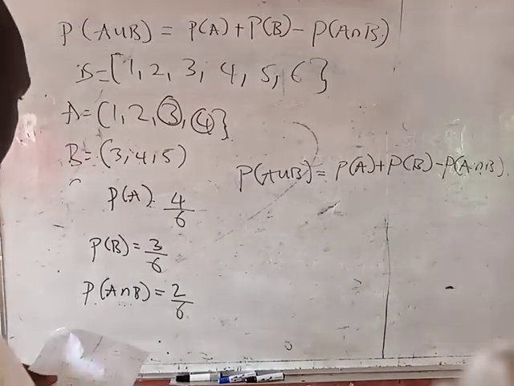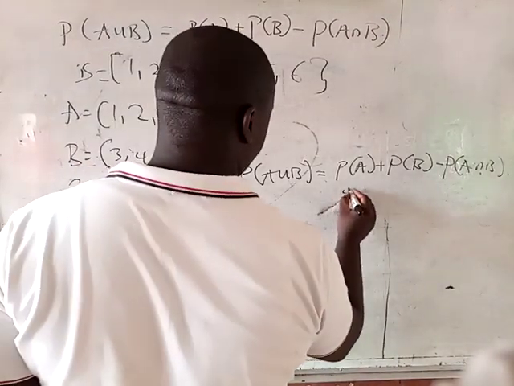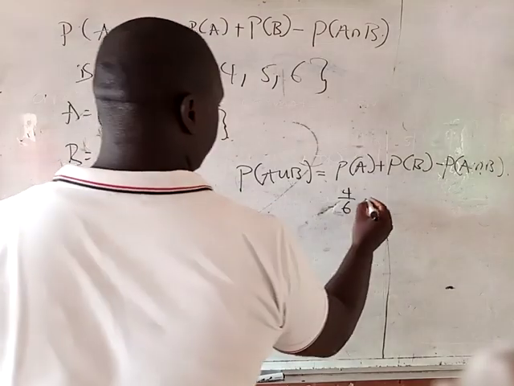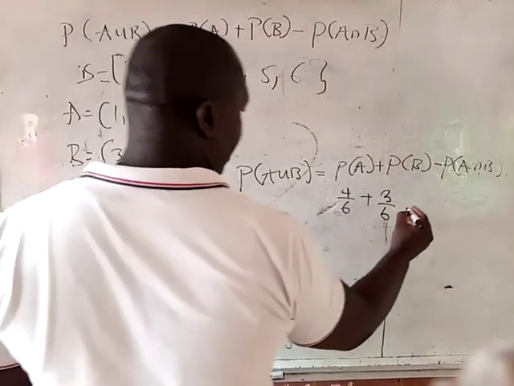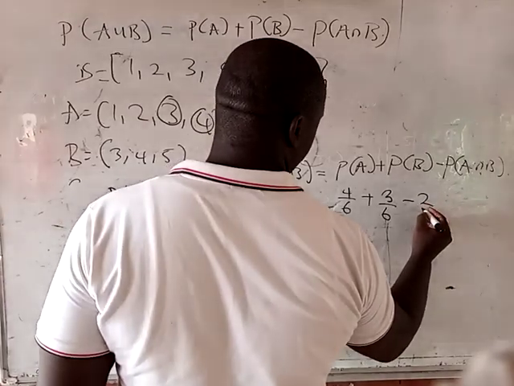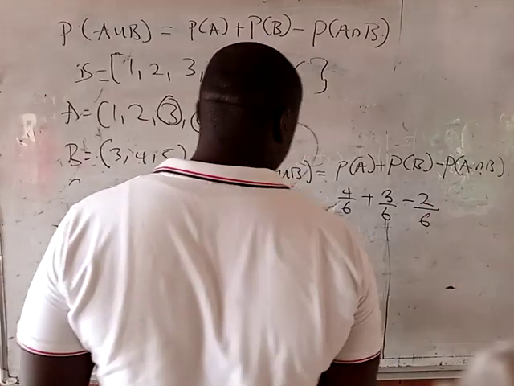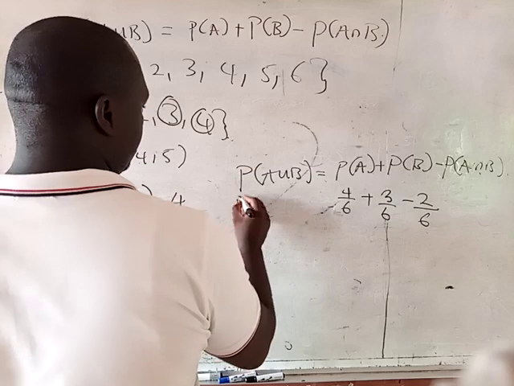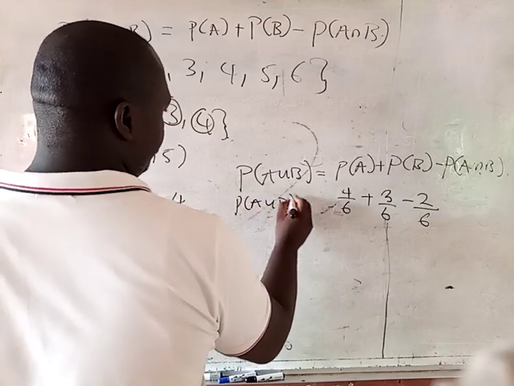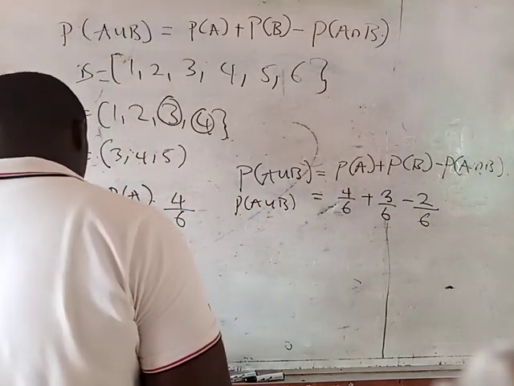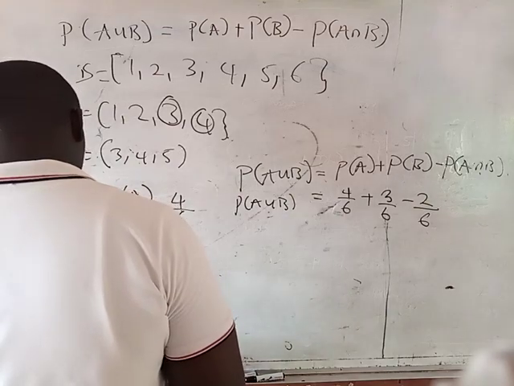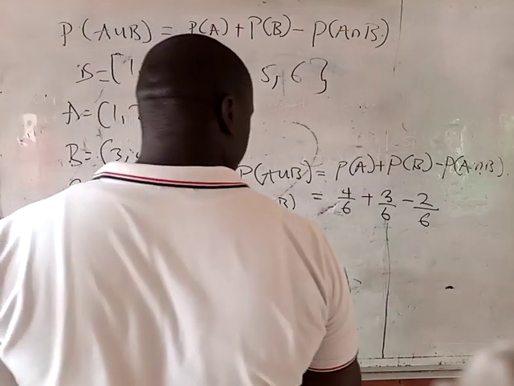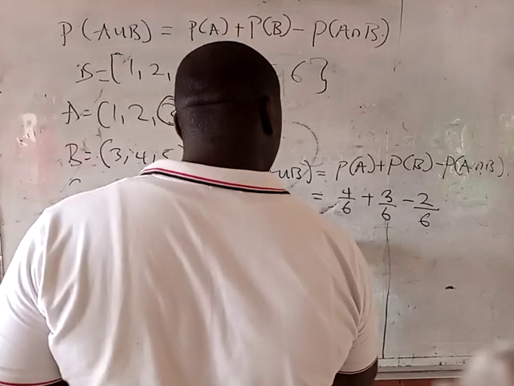So all I have to do now is insert it into my formula and the answer will flow naturally. Probability of A is 4 all over 6 plus probability of B is 3 all over 6 minus probability of the intersection of A and B, which is 2 all over 6. So the probability of A union B is equal to this, and your answer should be 5 all over 6.